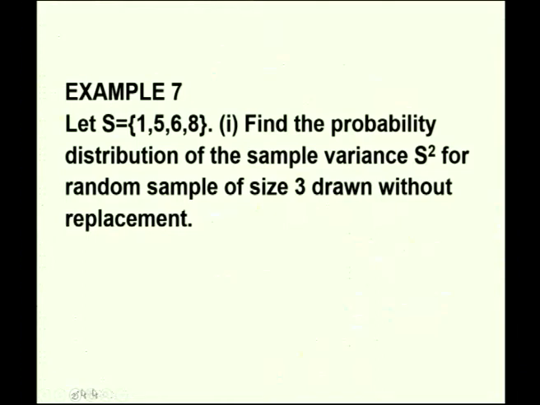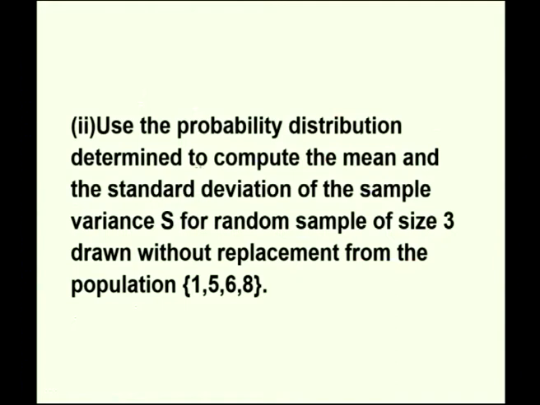Now, we shall work out this problem where the population is directly given. You have to draw samples of size 3, drawn without replacement. You have to find the sampling distribution of the sample variance. Using the sampling distribution for sample variance, use the probability distribution determined to compute the mean and standard deviation of the sample variance S square for random samples of size 3 drawn without replacement from the population